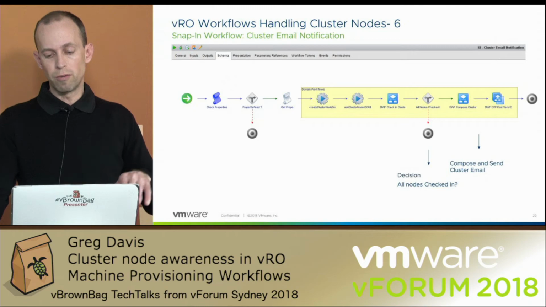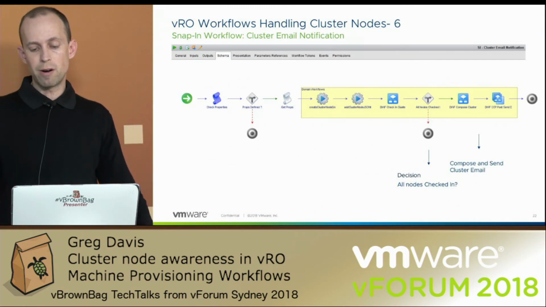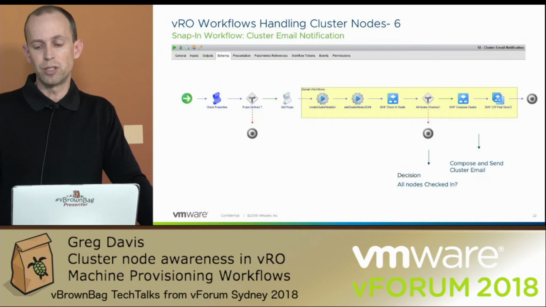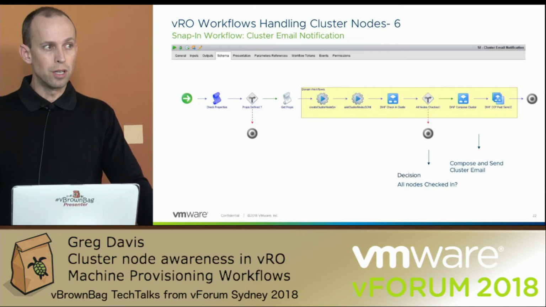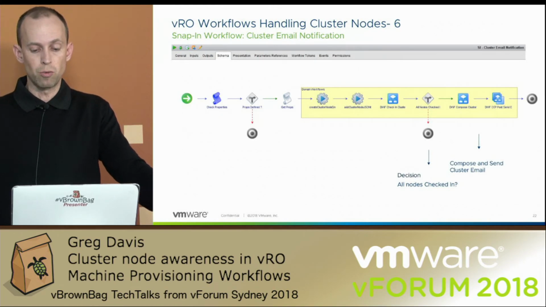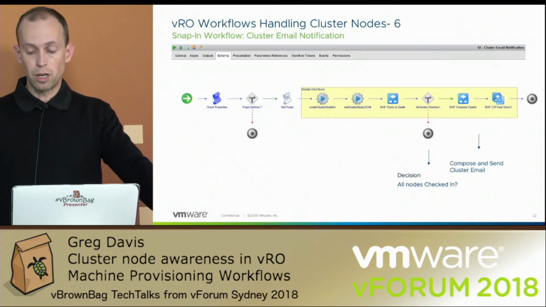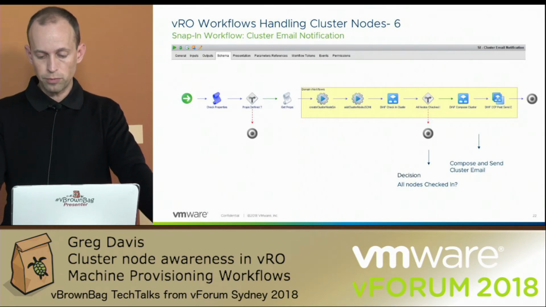So for the first 2 that have gone through, that would come out as a negative, and it would go down to that red arrow, and nothing else further is going to happen. But the last node that hits my workflow is going to step on and go, okay, I'm the last node that checked in. I just got to return true from my check-in workflow. So I'm going to go ahead and start actually composing this email.